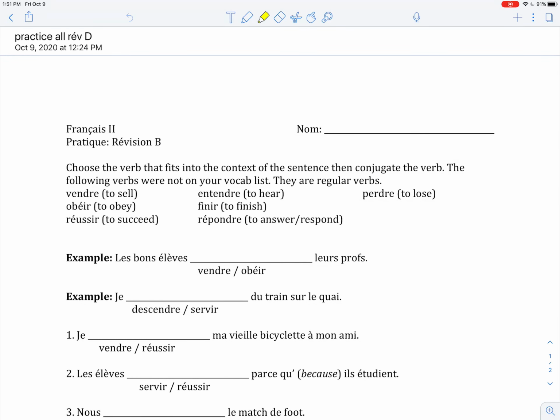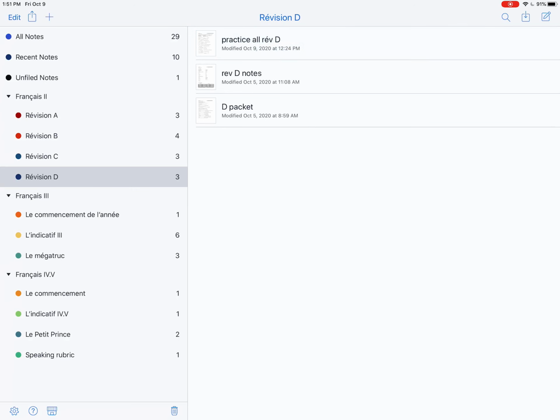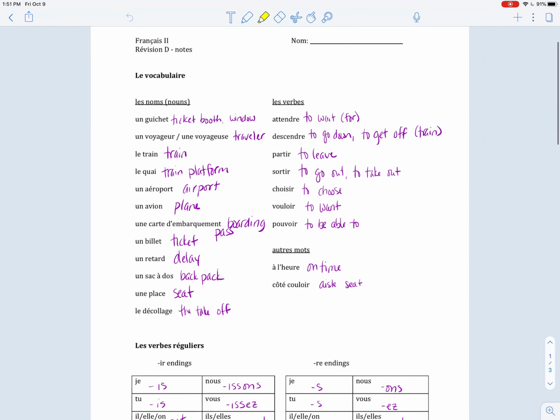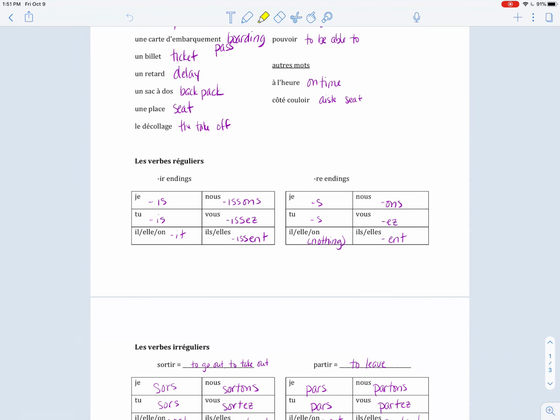I wanted to make a recording to go along with this lesson because in the last practice that you did on verbs, a lot of students made a lot of mistakes. So if we go back to the notes page, first of all, I want to remind you that we've got two sets of endings for regular verbs, les verbes réguliers. We have the IR endings and we have the RE endings.